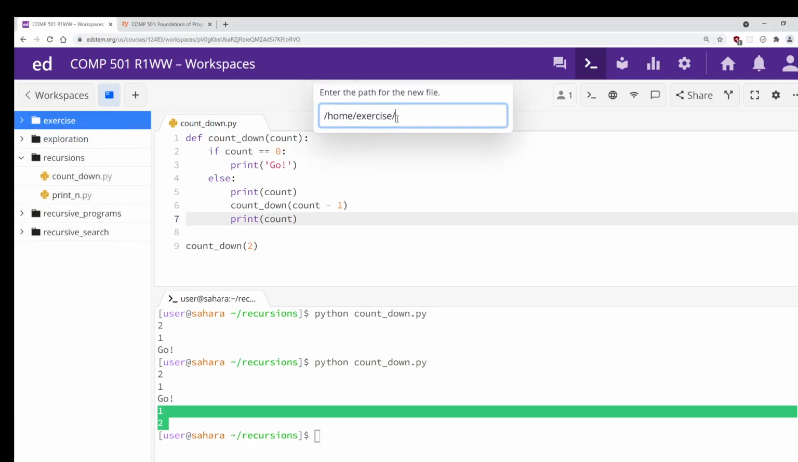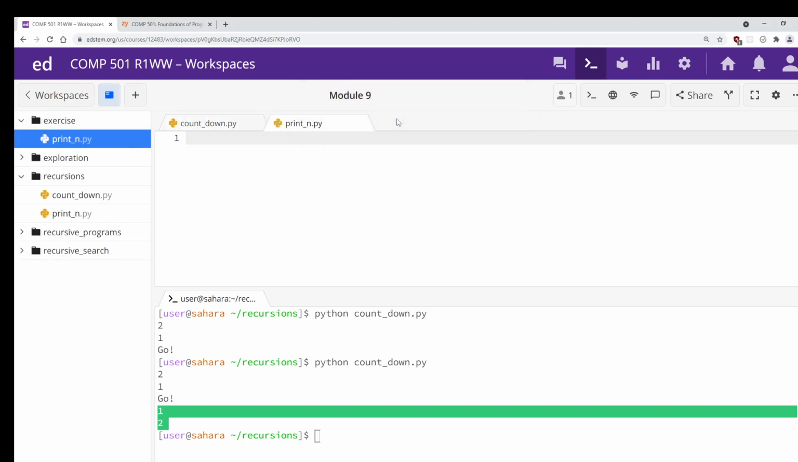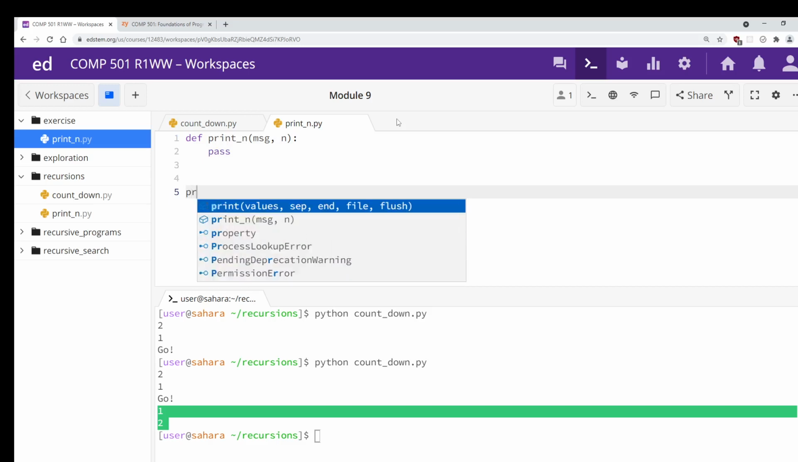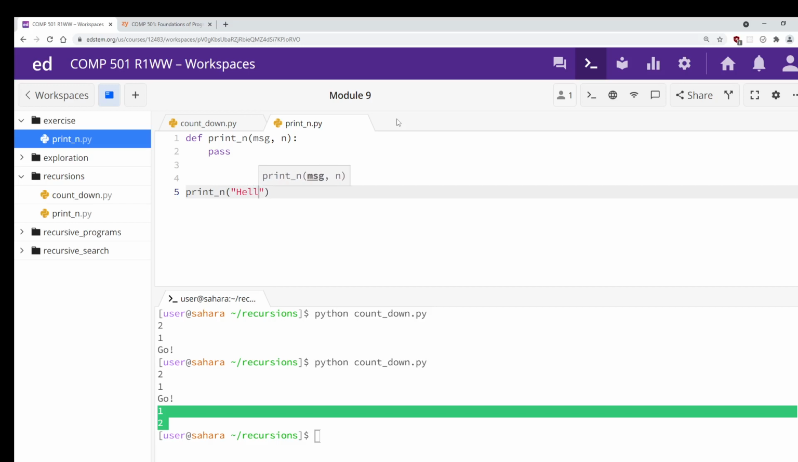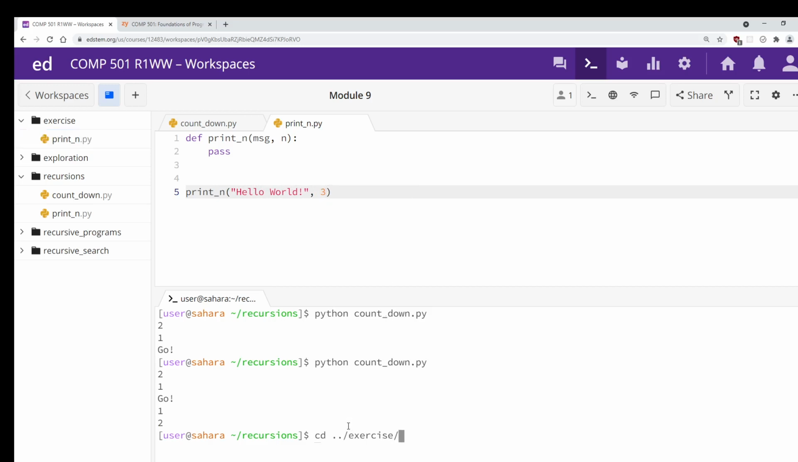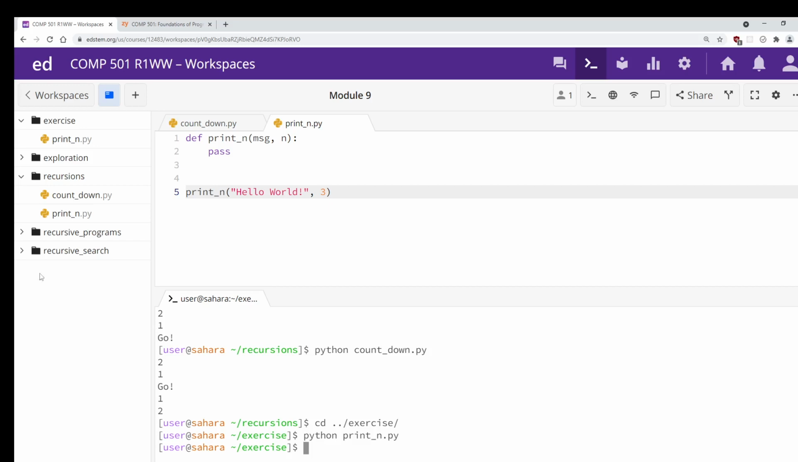Let me add a new file. I call it print n. So let's create a function called print n, with message and n, and I will just say pass for now. And let me call print n, hello world, with an exclamation point here. And let me go to the exercise folder. It doesn't do anything yet because the function doesn't do anything, but this is just setting up the skeleton code.